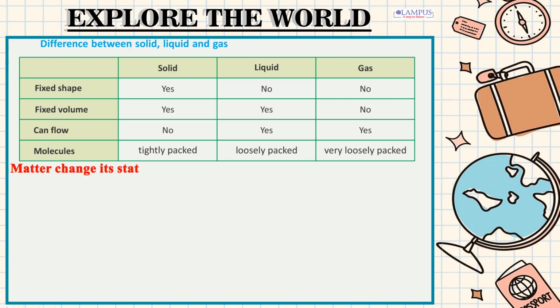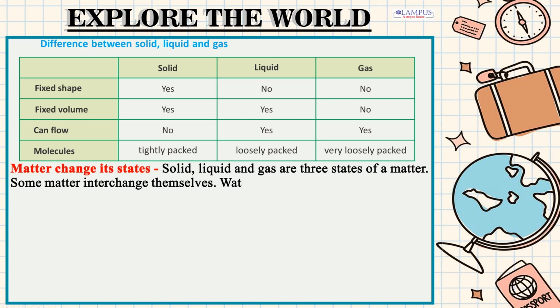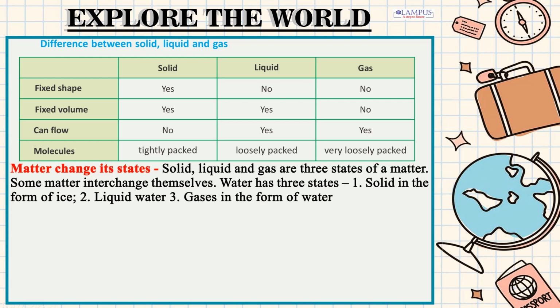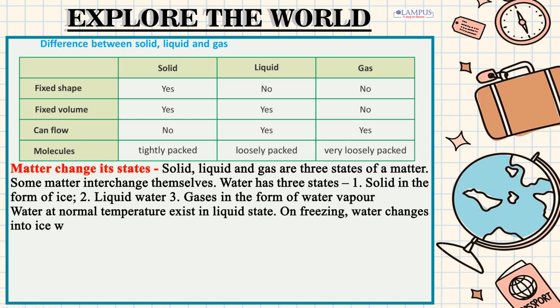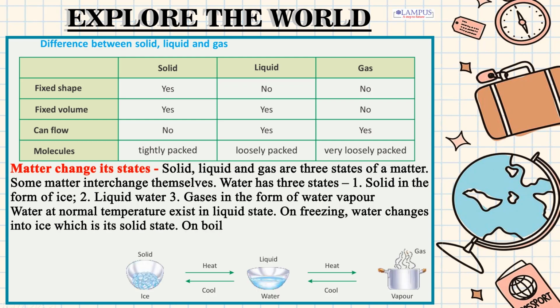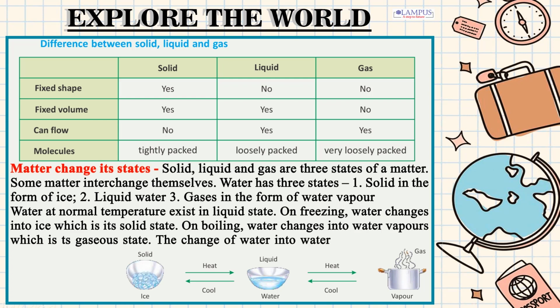Matter changes its states. Solid, liquid and gas are three states of a matter. Some matter interchange themselves. Water has three states: 1. Solid in the form of ice. 2. Liquid water. 3. Gas in the form of water vapor. Water at normal temperature exists in liquid state. On freezing, water changes into ice, which is its solid state. On boiling, water changes into water vapors, which is its gaseous state. The change of water into water vapors is called evaporation.